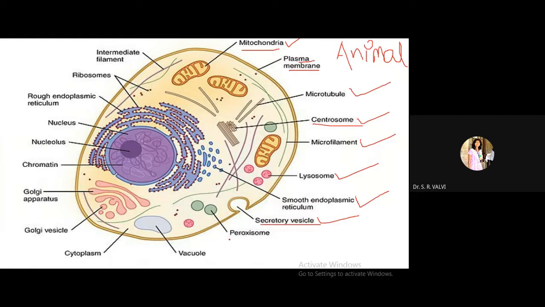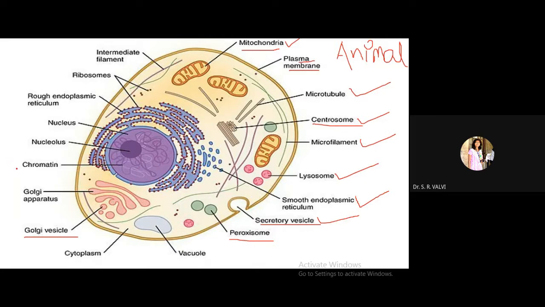Then peroxisomes, these are very small organelles where H2O2 is stored and then it is converted into its byproducts. Then this is the vacuole. The vacuole stores water as well as other byproducts. Then this is the cytoplasm which is present within this animal cell. Then this is the Golgi apparatus. See here, the small rounded one is called the Golgi vesicle, and these are the Golgi apparatus.